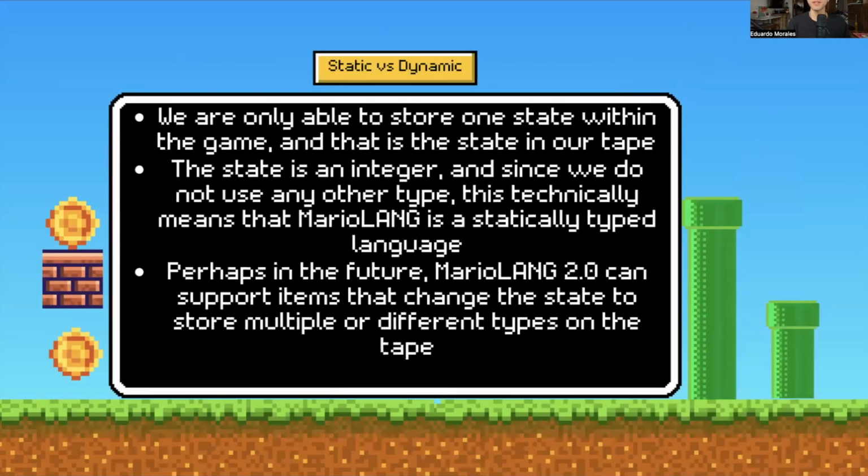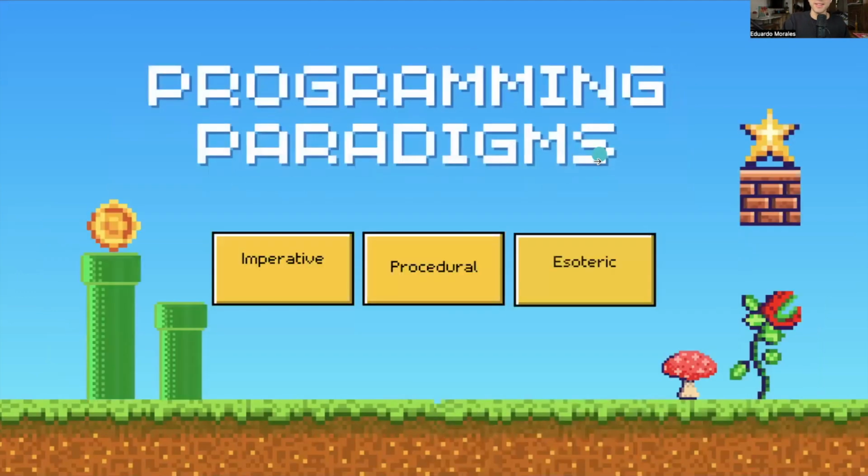So, is MarioLANG static or dynamic? MarioLANG is static because, as mentioned before, in that memory we only have integers, and during runtime we cannot change the type of that integer. We could display it differently, but it is only an integer at the end of the day. Perhaps in the future, MarioLANG 2.0 can support other more dynamic data structures like strings or even other things. It's also typically stored on the stack or heap, as we'll get into later, but the one that we have in the GitHub repository is stored on the heap.